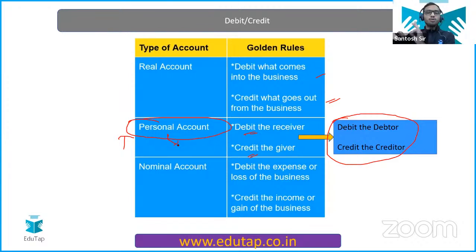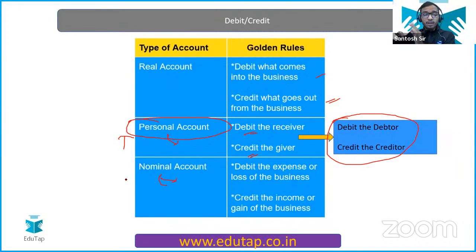So the personal account rule, you have to remember: debit the receiver and credit the giver. First you have to identify the accounts that are getting impacted. Then you have to classify them into personal account, real account, or nominal account. Now the rule of nominal account, this rule you must remember. I have told you that apart from the golden rules, I'm going to tell you one modern way.